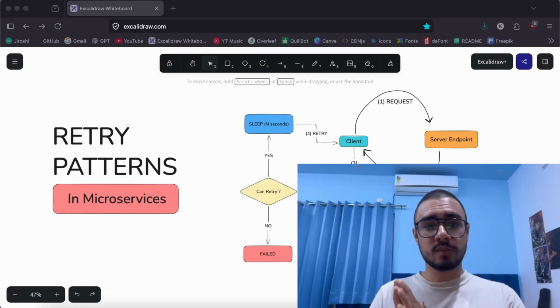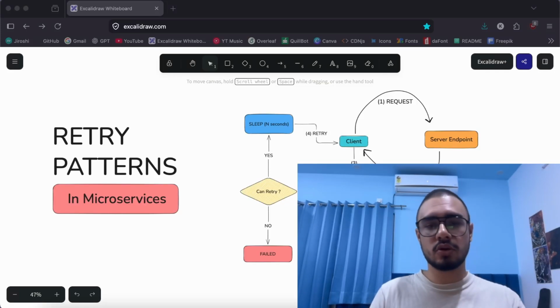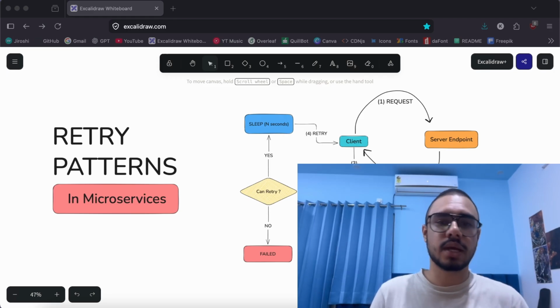Hey fellow engineers, welcome back to the channel, and today we are covering retry patterns in microservices, or what you may traditionally know as retry mechanism.